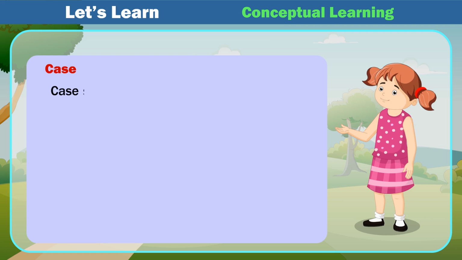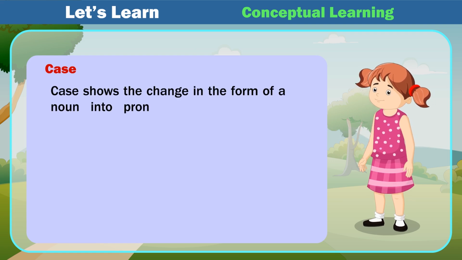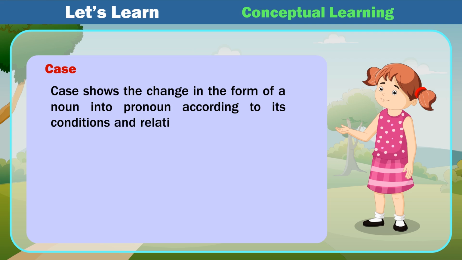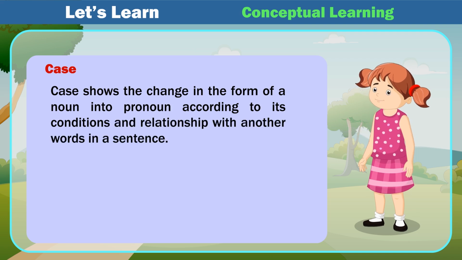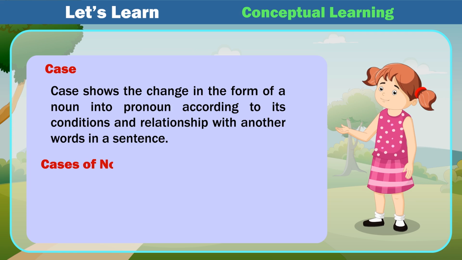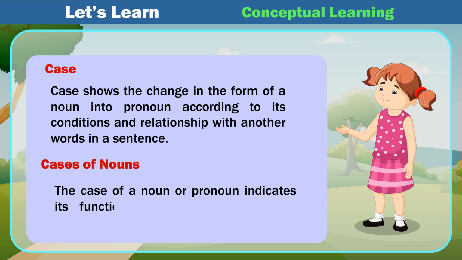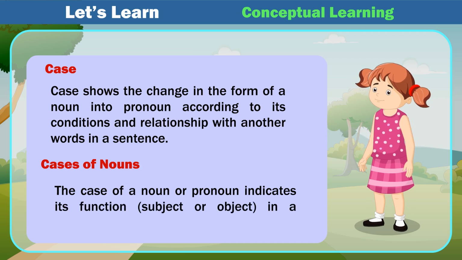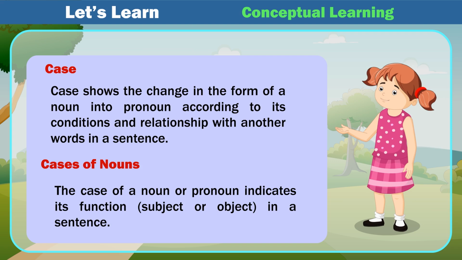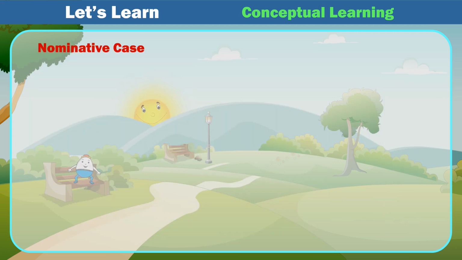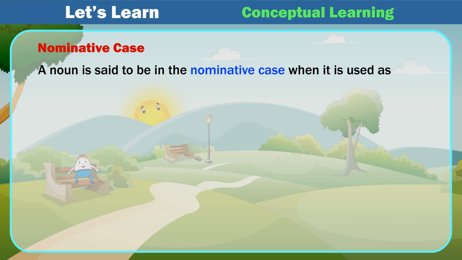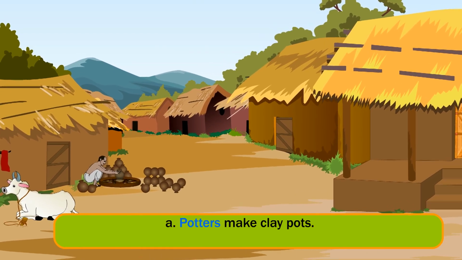Case. Case shows the change in the form of a noun or pronoun according to its conditions and relationship with other words in a sentence. Cases of nouns. The case of a noun or pronoun indicates its function, subject or object, in a sentence. Nominative case. A noun is said to be in the nominative case when it is used as the subject of a verb. Examples: A. Potters make clay pots.